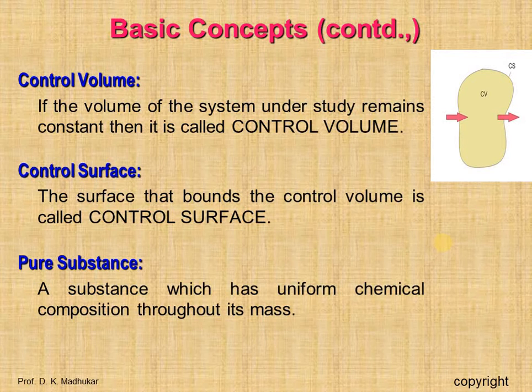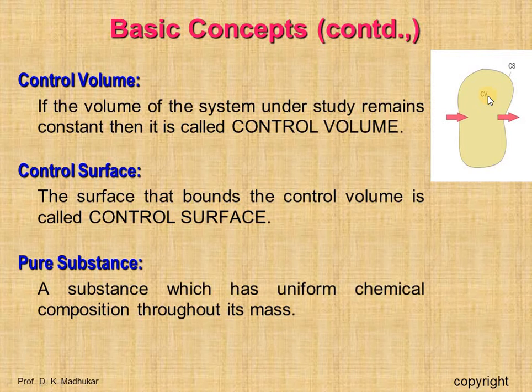Now we will discuss the control volume, control surface, and pure substances. Control volume, as we can see from the figure: the volume of the system under study remains constant. When you are studying a system and the volume remains constant, it is called a control volume. The surface that bounds the control volume, the envelope of the control volume, is known as the control surface.